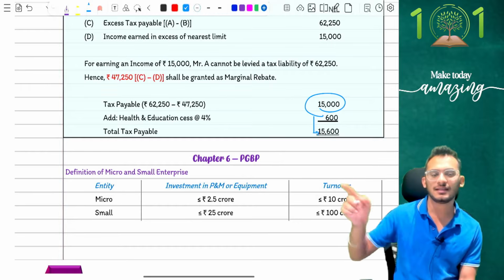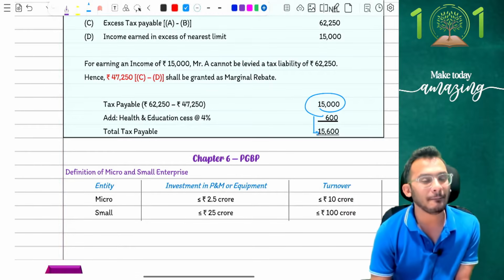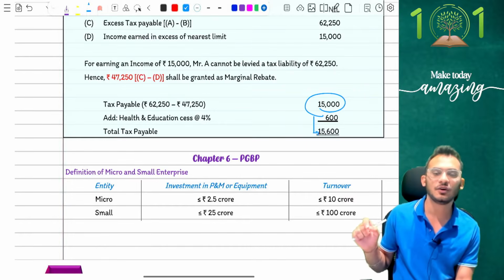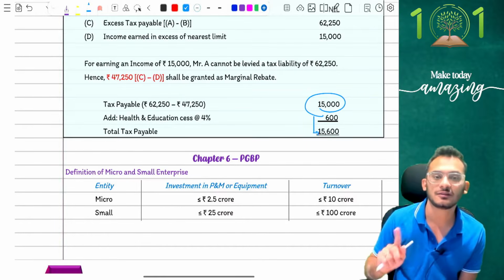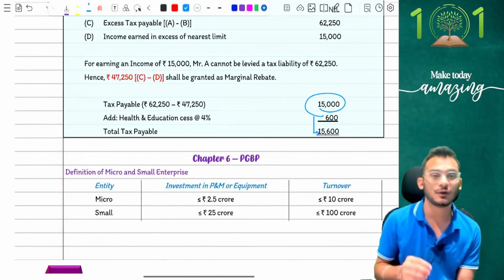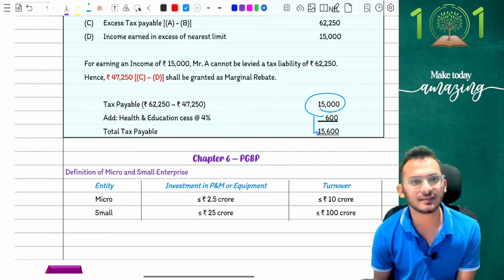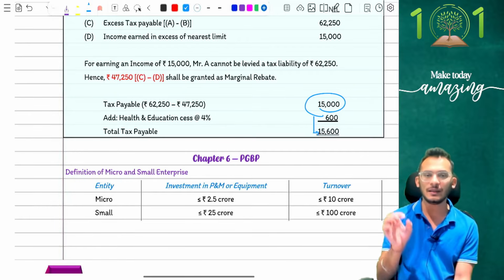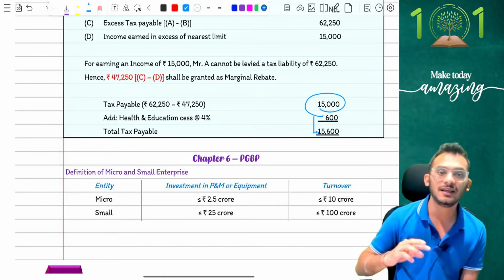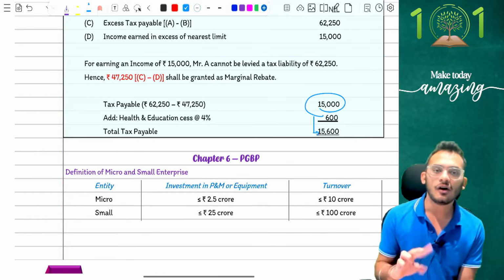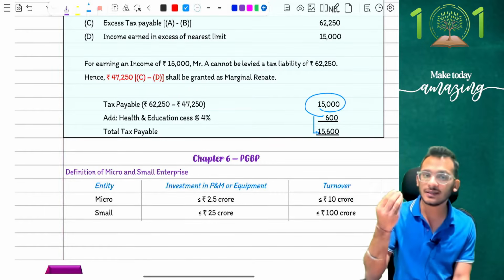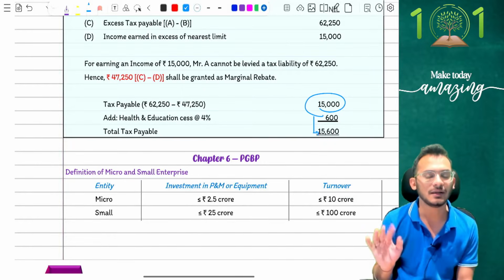The computational model starts with PGBP. Now, there are no significant amendments when it comes to any of your heads of income, but PGBP has a small amendment, not from the income tax perspective, but from a different chapter. For those who know, people, we have this section called 43B. 43B basically says that if you are going to make any payment to a micro and small enterprise, this payment has to be made within the due dates. The due dates being what you agreed with the person, or 45 days in case of written agreement, whichever is earlier. If it is oral, then it's automatically assumed as 15 days.